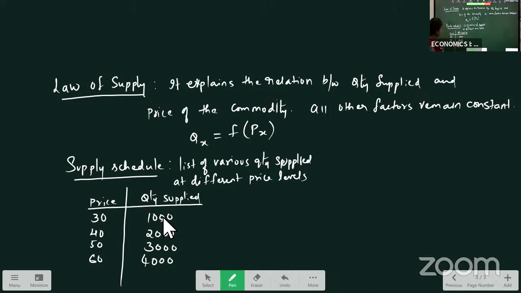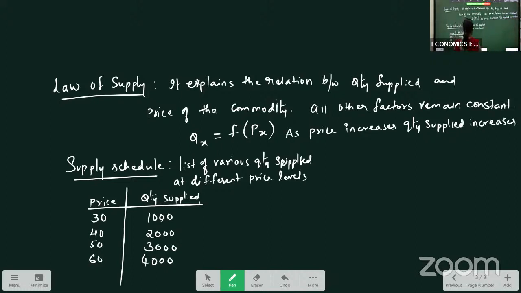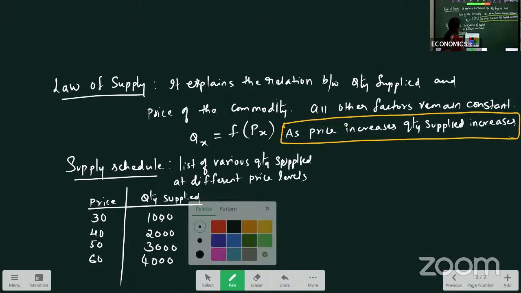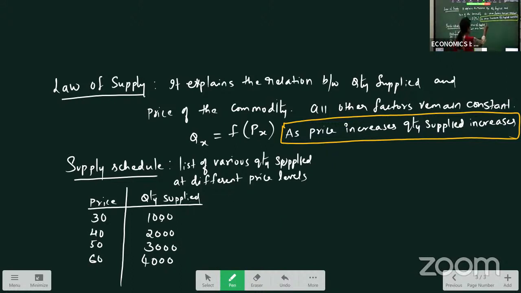So in law of supply, what we have observed here is, as price increases, quantity supplied also increases. Okay, remember this point in your supply. You have to make sure, because in demand it is a negative relation, but in supply it will be a positive relation. As price increases, quantity supplied also increases. Now, based on the same thing, we will do the supply curve.